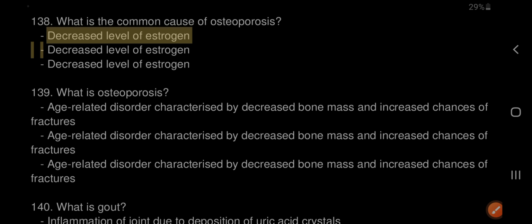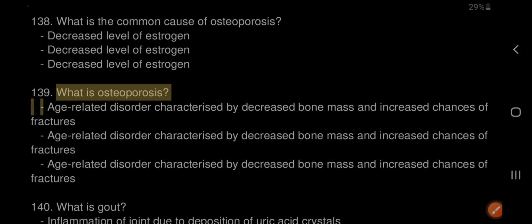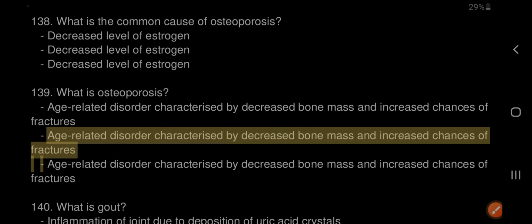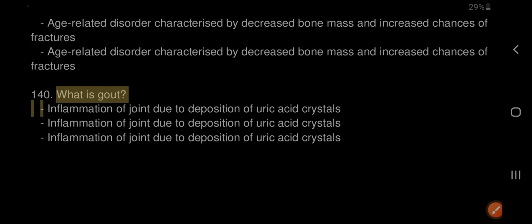139. What is osteoporosis? An age-related disorder characterized by decreased bone mass and increased chances of fractures. 140. What is gout? Inflammation of joint due to deposition of uric acid crystals.